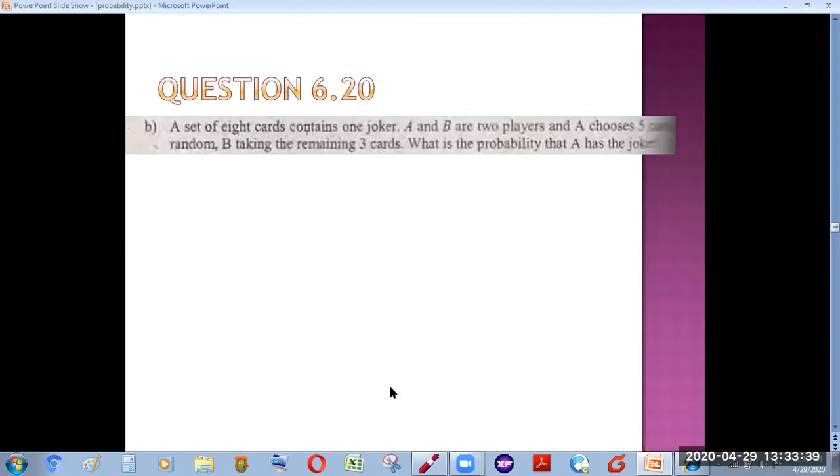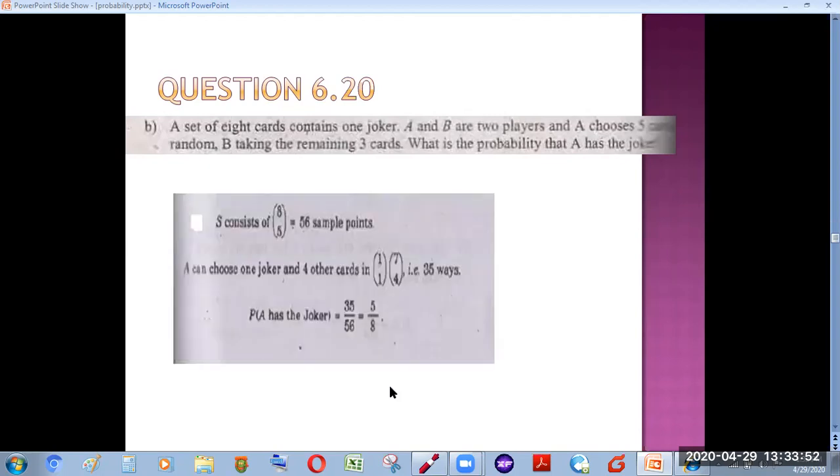And there are 2 players who are going to take these cards, to divide these cards, from which 5 will be taken by player A and the remaining 3 will be taken by player B. Now, first of all, we need to define our sample space. Because we are interested in finding the probability for only event A, which will select only for player A, who will select 5 cards out of these 8. So our sample space becomes the number of ways in which player A can select 5 cards out of 8 cards. So 8C5 gives 56 sample points.